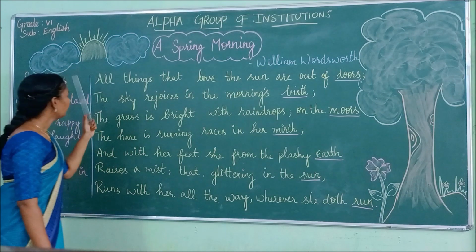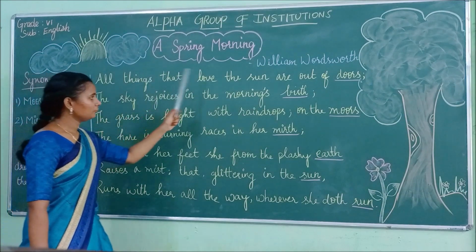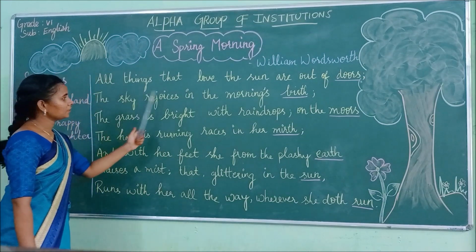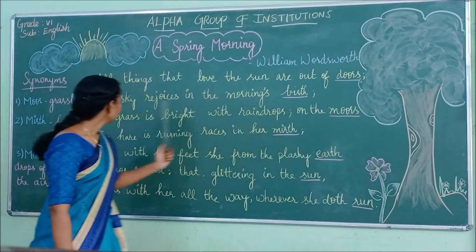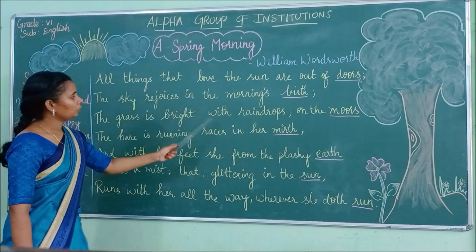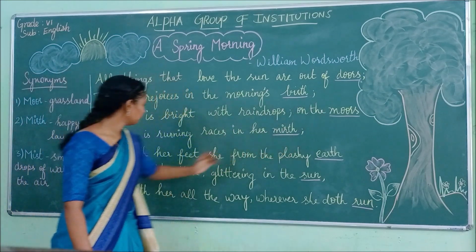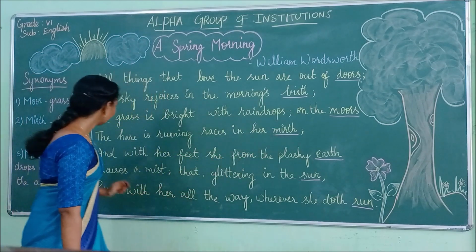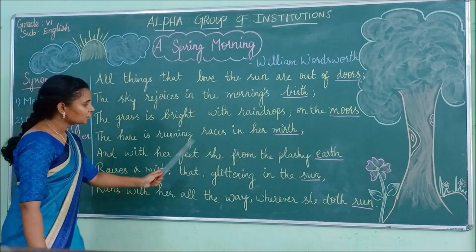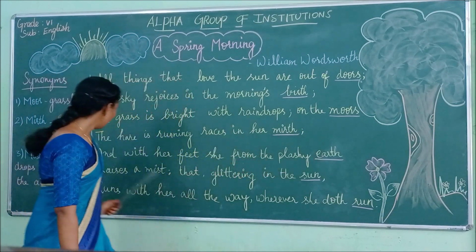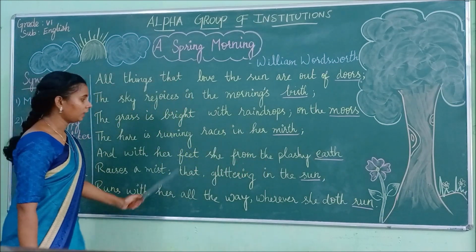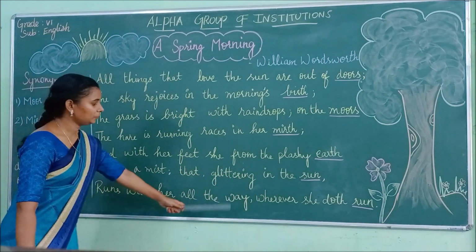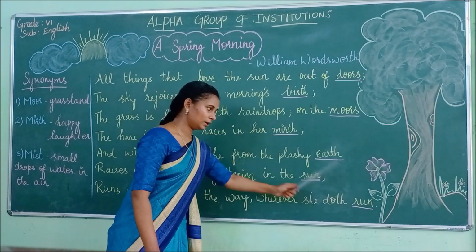Okay, once again. All things that love the sun are out of doors. The sky rejoices in the morning's bird. The grass is bright with raindrops on the moors. The hare is running races in her mud. And with her feet, she from the plashy earth raises a mist that, glittering in the sun, runs with her all the way wherever she doth run.